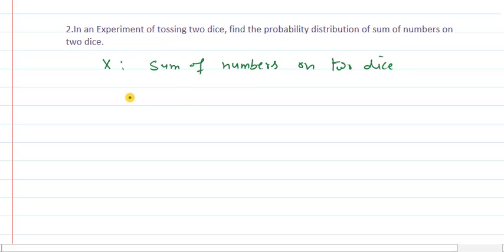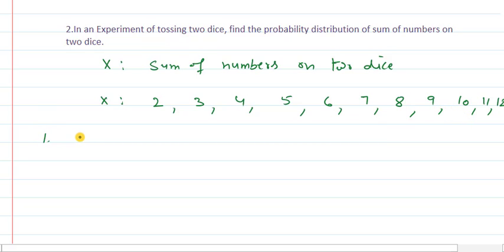As I explained, the values of x will be 2, 3, 4, 5, 6, 7, 8, 9, 10, 11 and 12. Now we need to calculate the probability distribution. It means we need to calculate the probability for each value of x. So let us take them one by one.